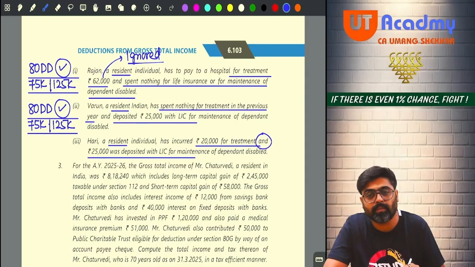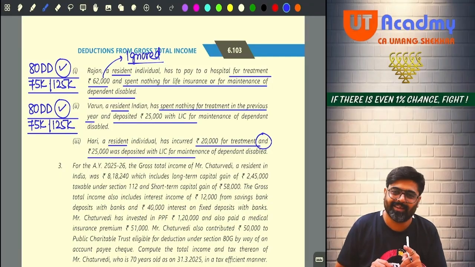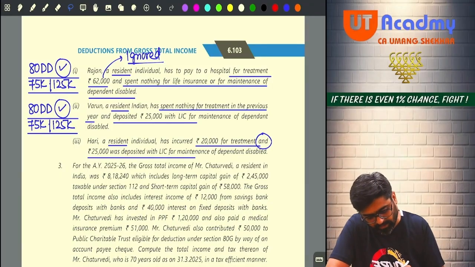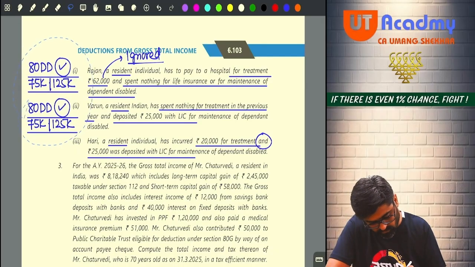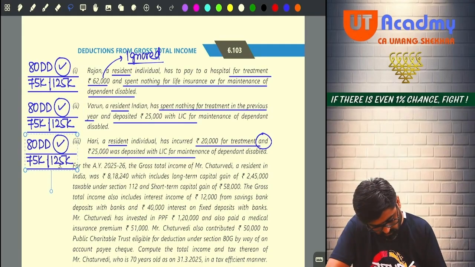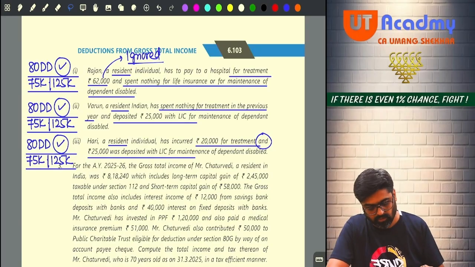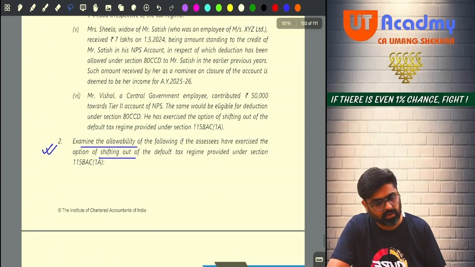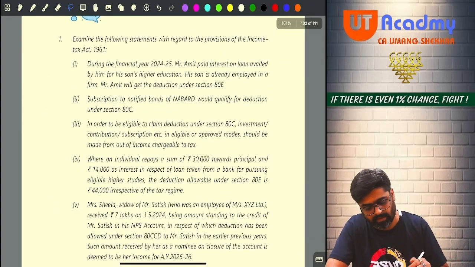Now Hari, who is a resident, has incurred 20,000 for treatment and 25,000 were deposited with LIC for maintenance of dependent. He is doing both the expenses. So will he get double deduction or only single? Single only. Okay. How much? The same thing. For Hari also it is the same. Done? So this was your question number 2. Difficult question, no? Very difficult questions are there. Come to question number 1.